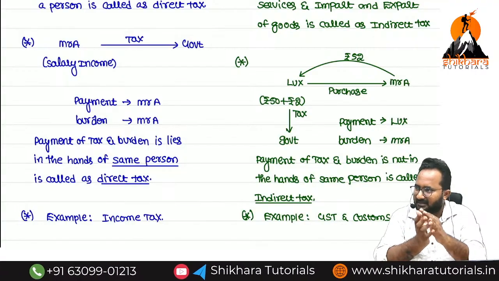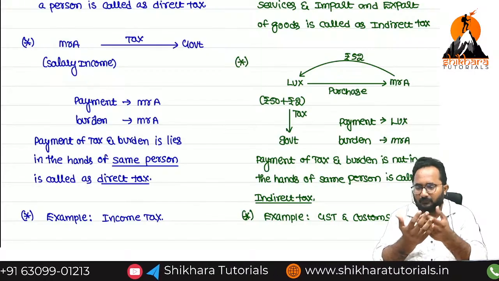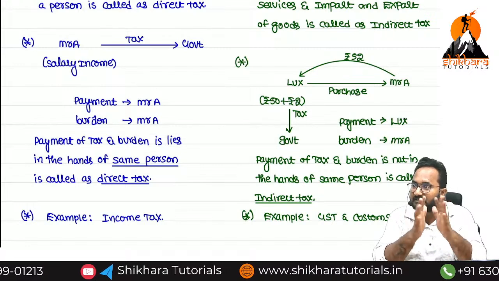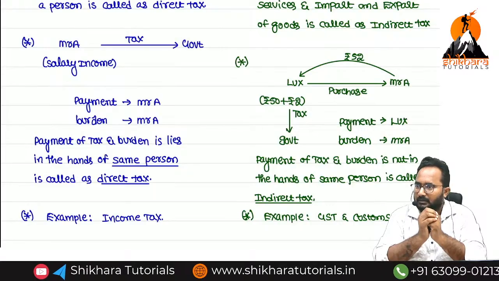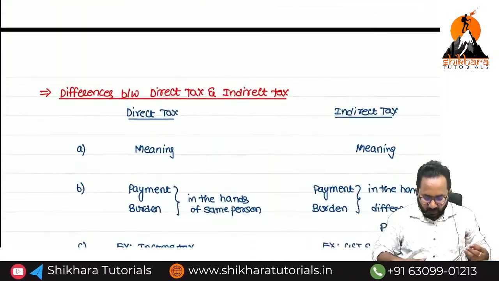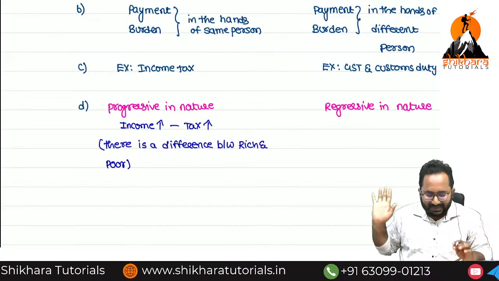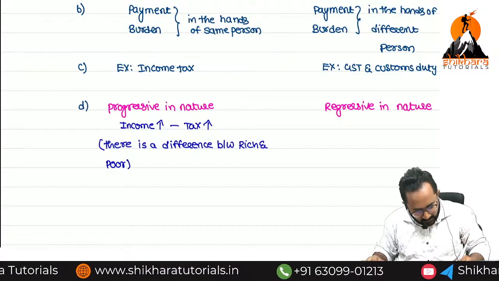That means if a rich person purchases, 2 rupees tax, if a poor person purchases, also 2 rupees tax. That's why here there is no differentiation between rich and poor. Remember, in direct taxes, always we show the difference between rich and poor. Regressive means there is no differentiation between rich and poor.